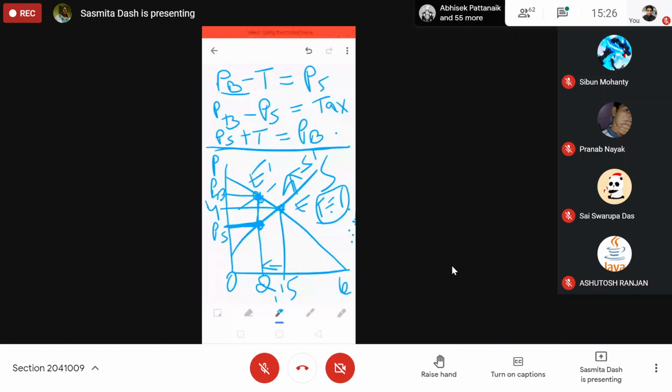The buyer always pays a higher price, so the price above will always be the buyer's price. It will never be the seller's price. The price which is above the equilibrium price will always be the buyer's price, because the buyer pays more than before due to the tax.